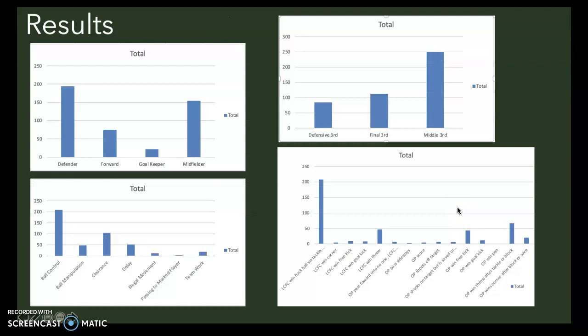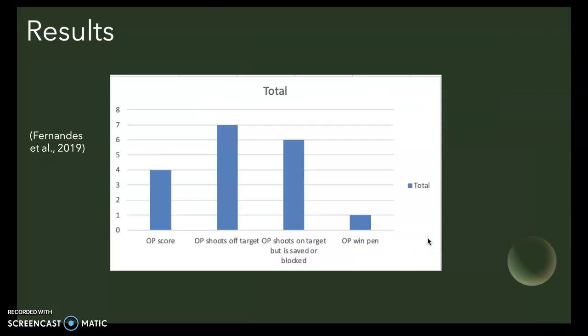These sets of data show the objective data collected from the study. They show which position lost the ball the most, where the ball was lost the most, what type of perturbation occurred, the outcomes, and the critical incident attempts. So this one basically shows the defenders lost the ball the most, the middle third was where the ball was lost the most, ball control was a method, and LCFC winning the ball back was the highest value for that, and opposition shooting off target was here.